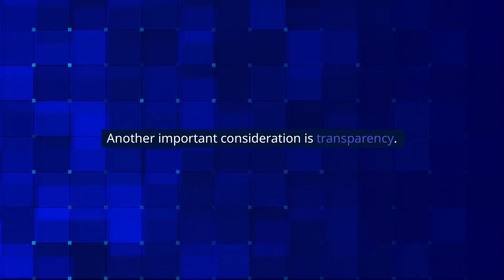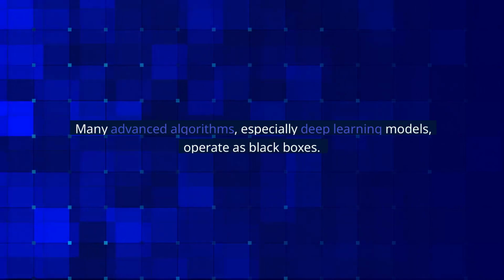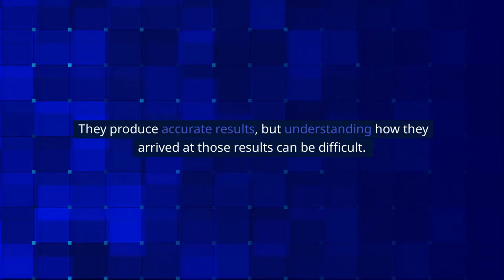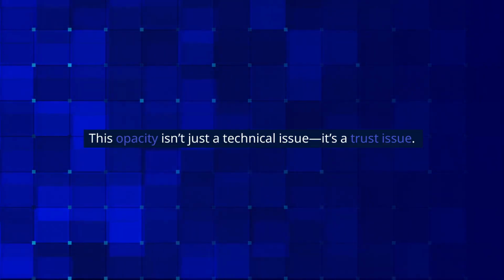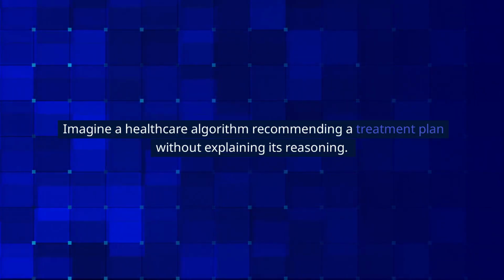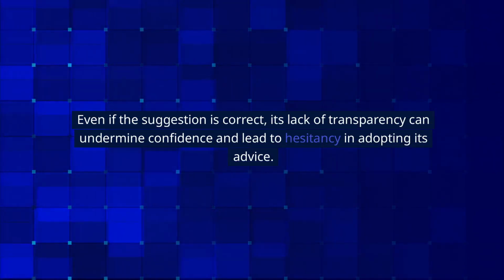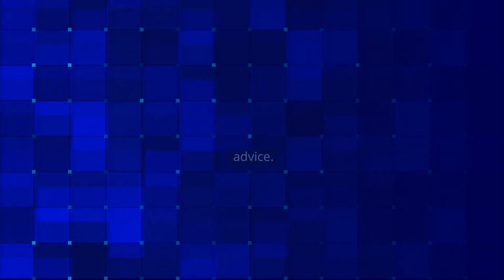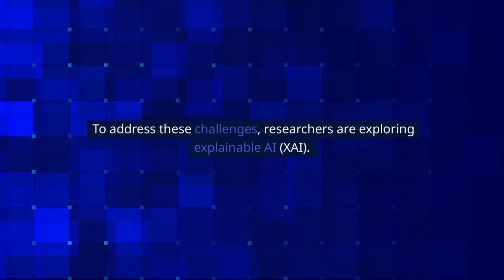Another important consideration is transparency. Many advanced algorithms, especially deep learning models, operate as black boxes. They produce accurate results, but understanding how they arrived at those results can be difficult. This opacity isn't just a technical issue, it's a trust issue. Imagine a healthcare algorithm recommending a treatment plan without explaining its reasoning. Even if the suggestion is correct, its lack of transparency can undermine confidence and lead to hesitancy in adopting its advice. To address these challenges, researchers are exploring explainable AI, XAI.